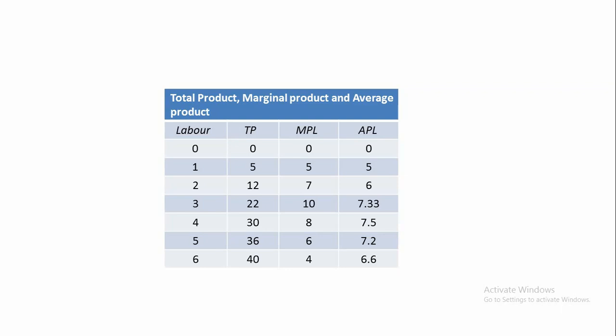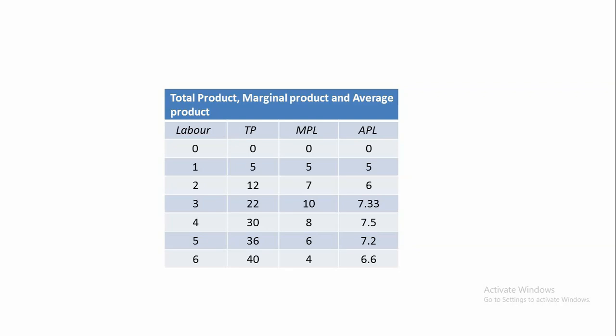What is the marginal product? By increasing labor from the second unit to the third unit, total product increases by 10 quintals. So marginal product is 22 minus 12, that is 10. Average product is 7.33, derived from TP by units of labor, 22 by 3.